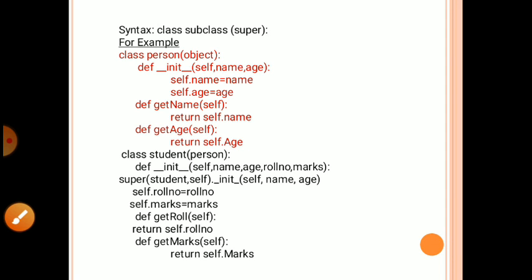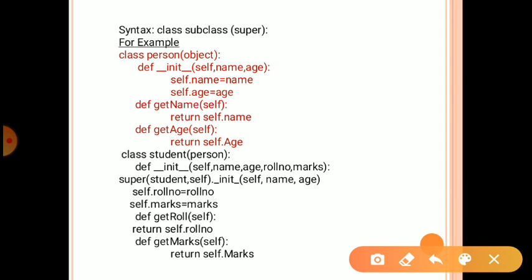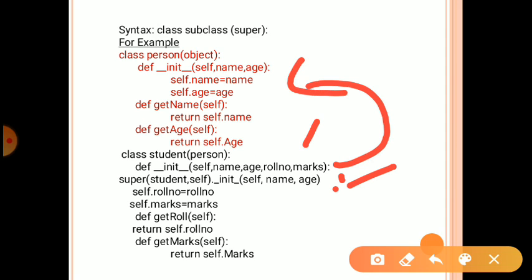Previously name and age are there, and we again take 2 arguments, roll number and marks. Then super(Student, self).__init__(name, age). It means it takes the value from the super class, or parent class.